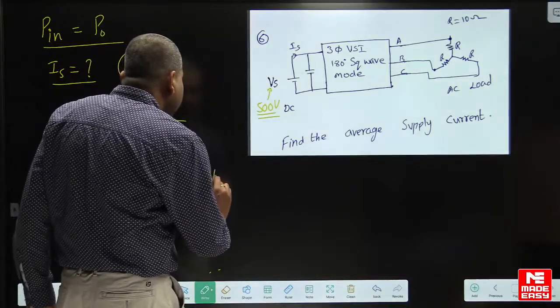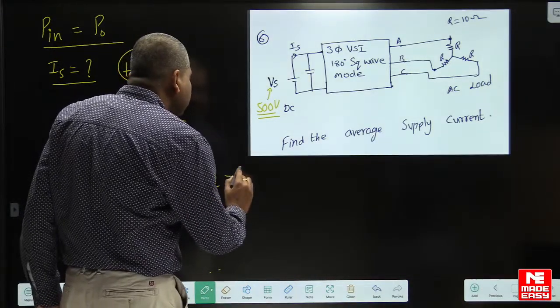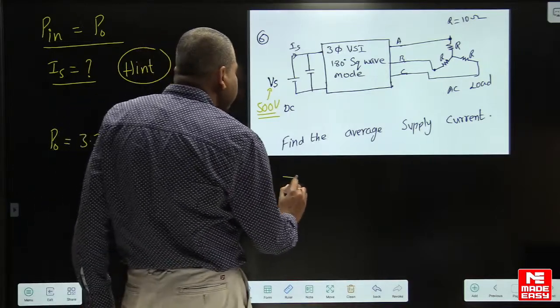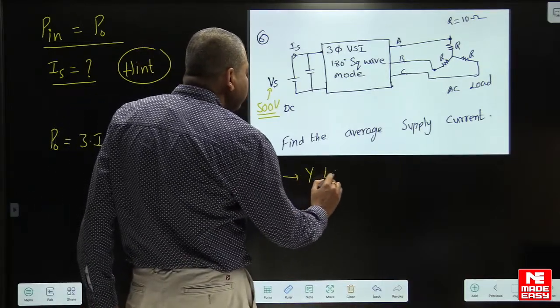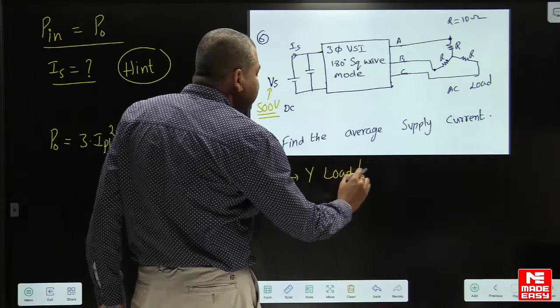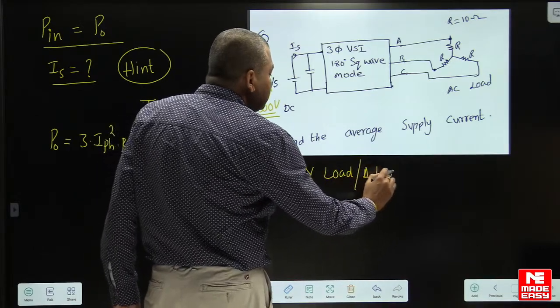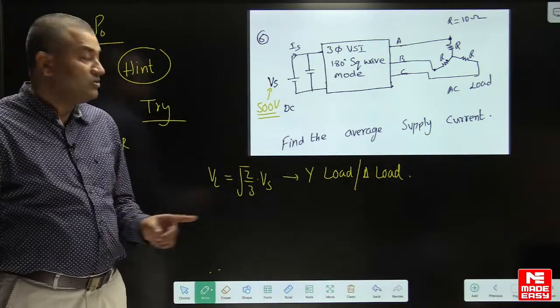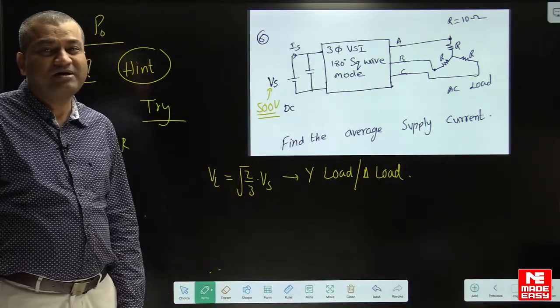You know, line voltage RMS is equal to root 2 by 3 into Vs, whether it is a star connected load or a delta connected load, line values are the same. From the examination point of view, you have to memorize this formula.